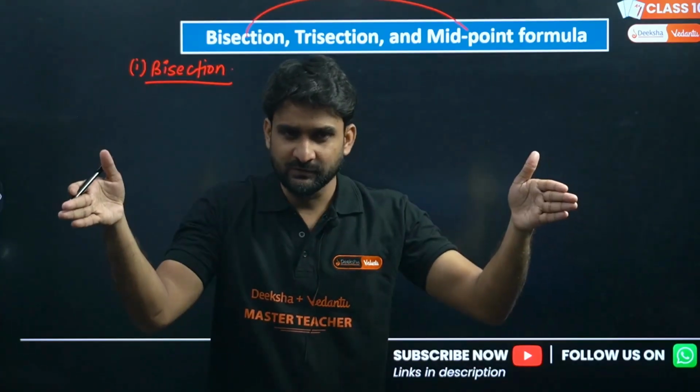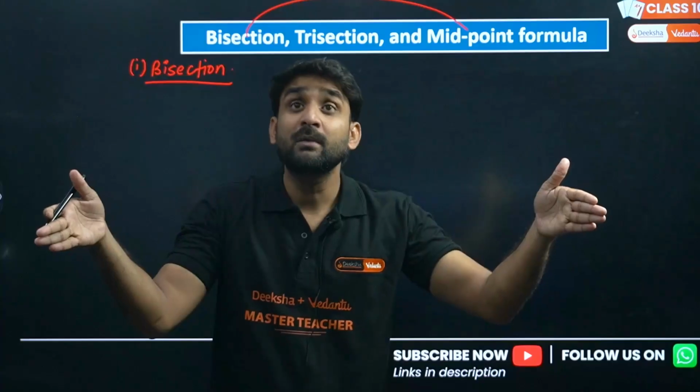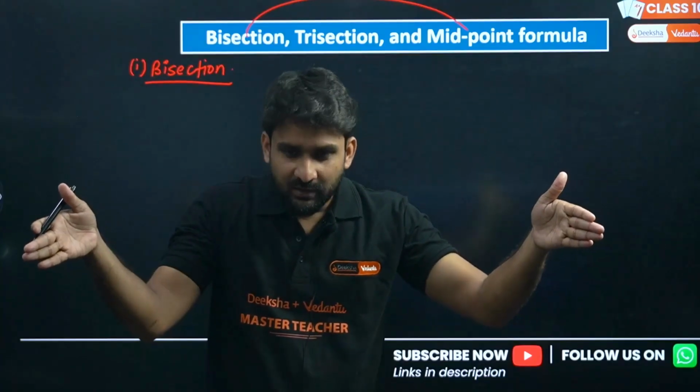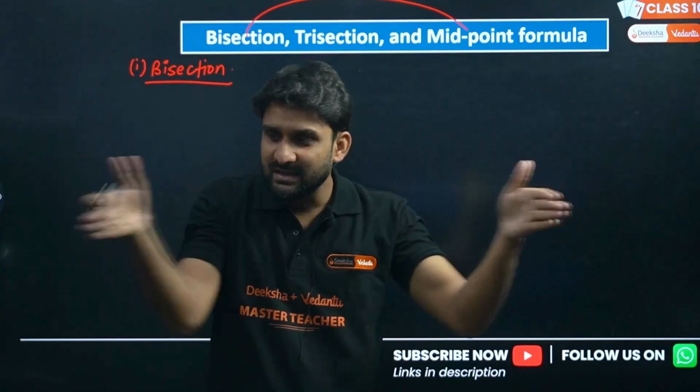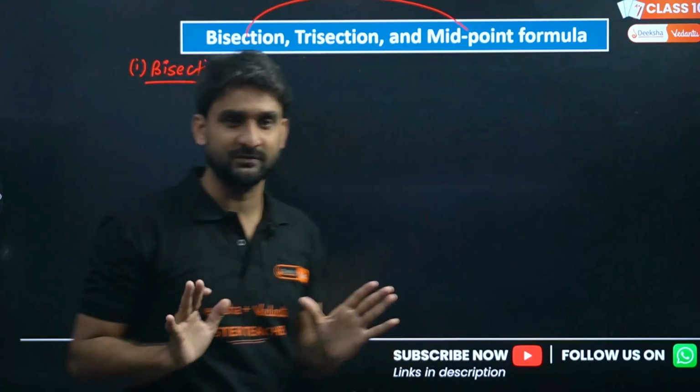Like there are 2 points, A and B, and one point P is coming here this way. And the point P is dividing this line segment joining AB into 2 equal parts.